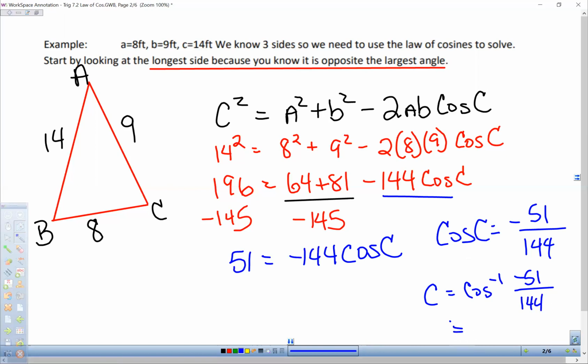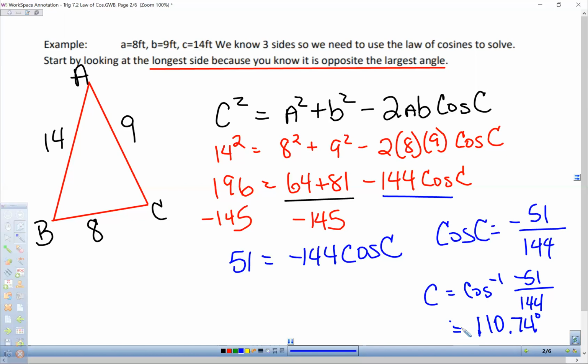And if we do that correctly, then we get 110.74. Okay. And again, on these, if the problem doesn't specifically tell you, then you would want to round to the nearest 2 decimal places, or nearest hundredth of a degree. All right, so we have angle C.